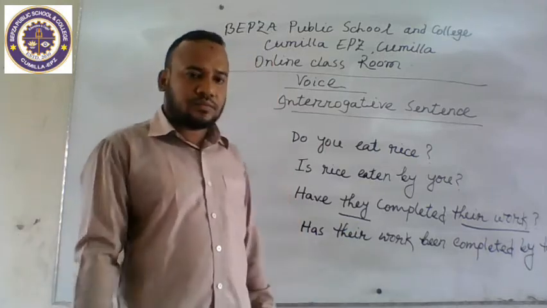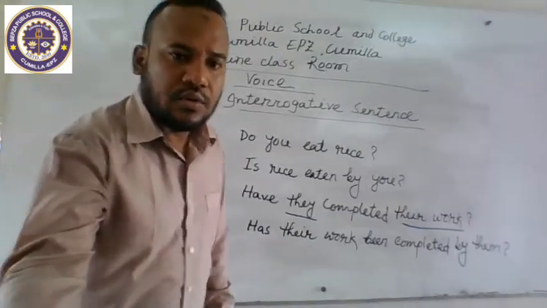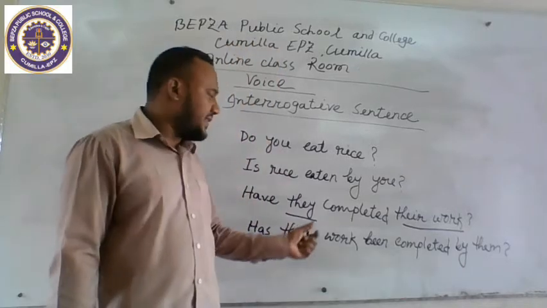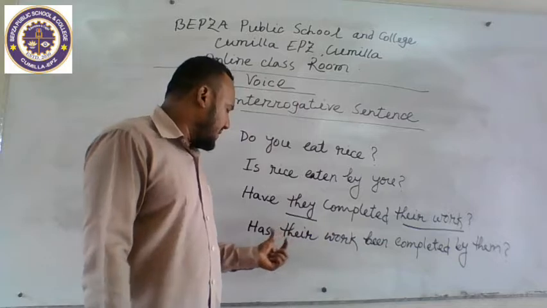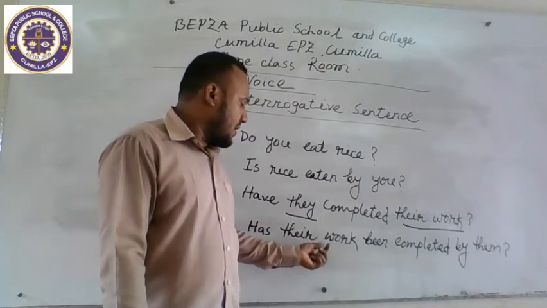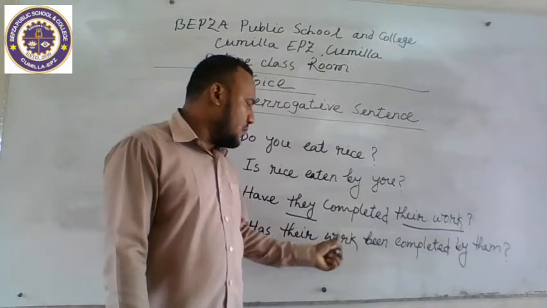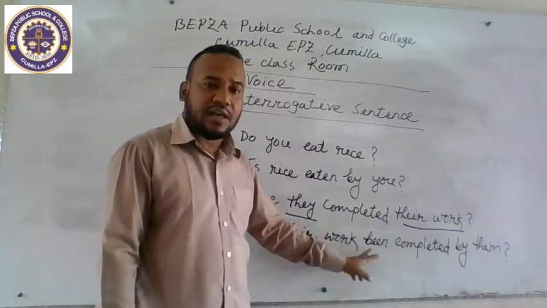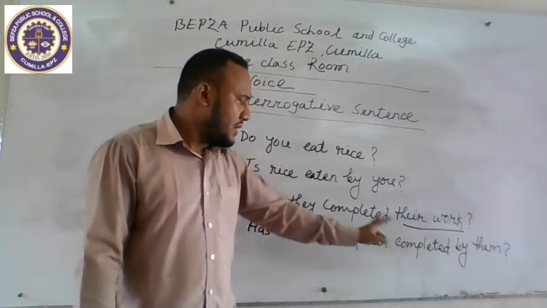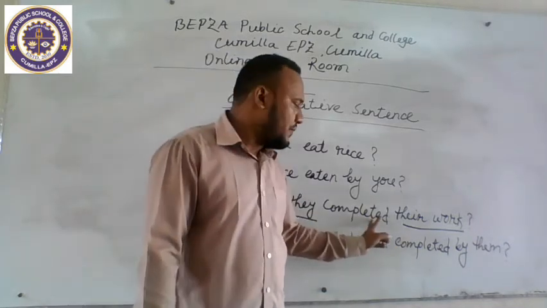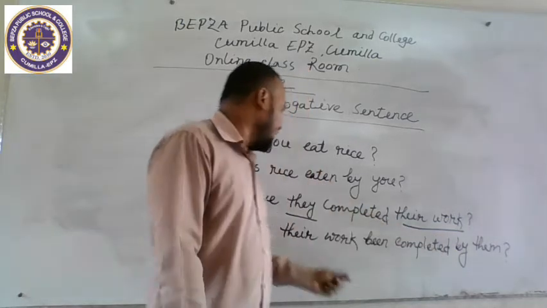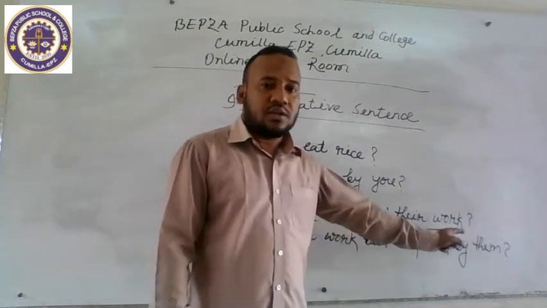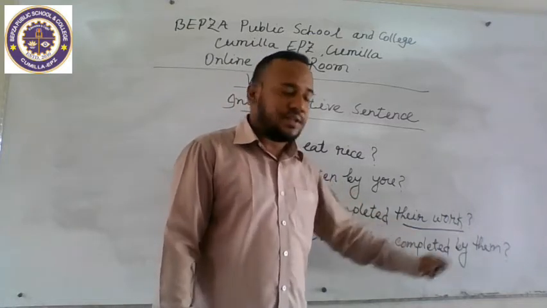So we make this sentence passive. The object will be subject in the passive form. Then we use has been, the auxiliary verb. Then the finite verb completed will be placed here, and the preposition by. Then we use the subject in the objective form.